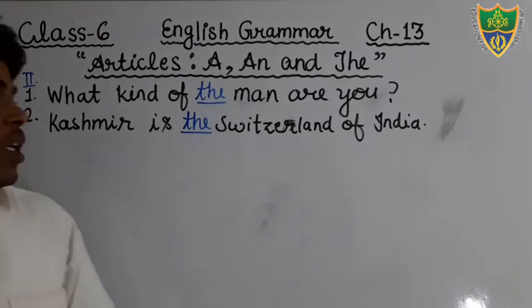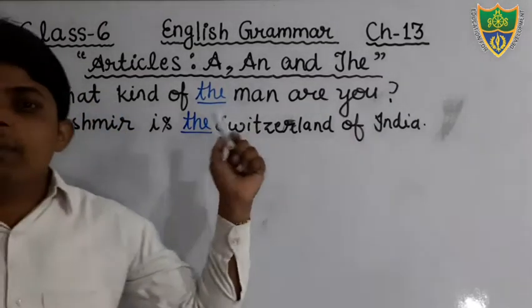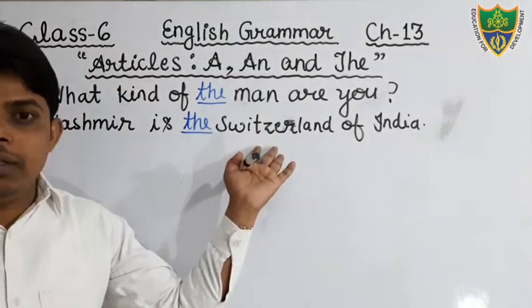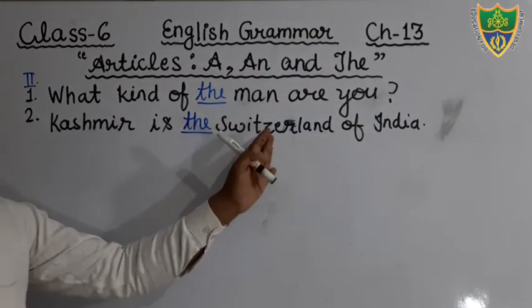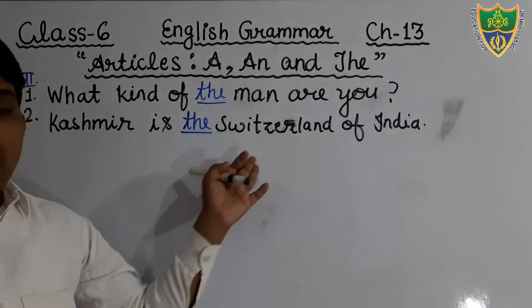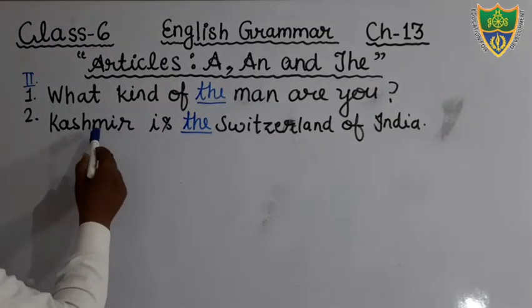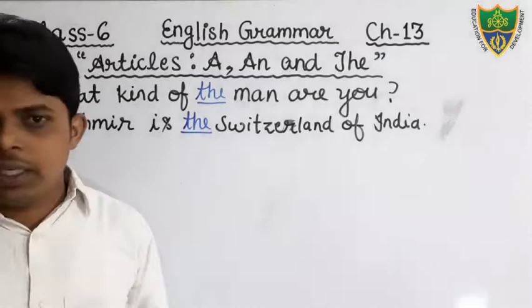Just see, Kashmir is, we are talking about a particular state. The quality of Kashmir is the quality of Switzerland. The same quality is there, therefore it is described: Kashmir is the Switzerland of India. It means there is similarity between Kashmir and Switzerland.